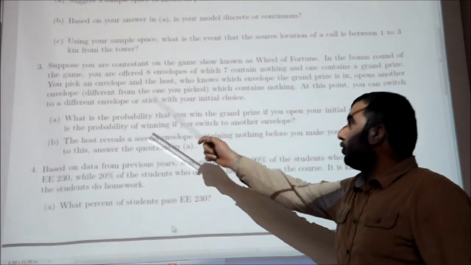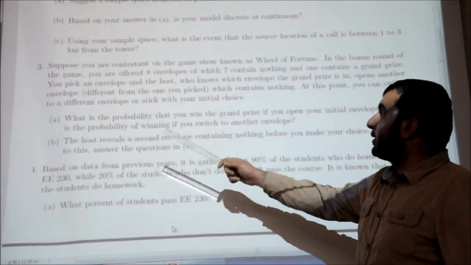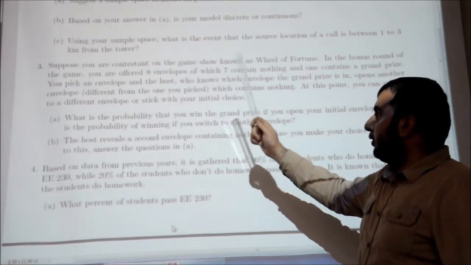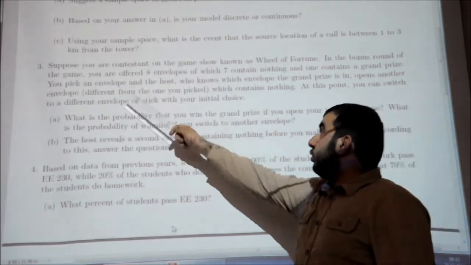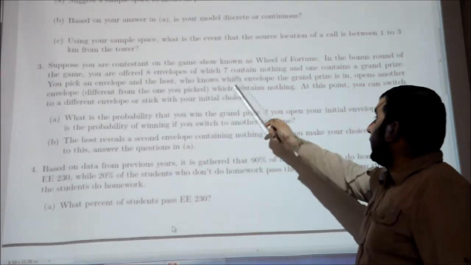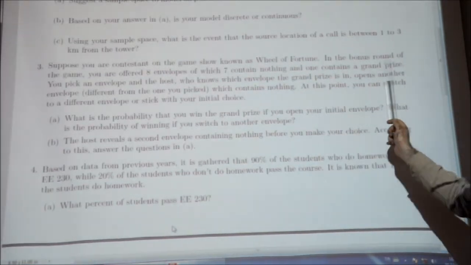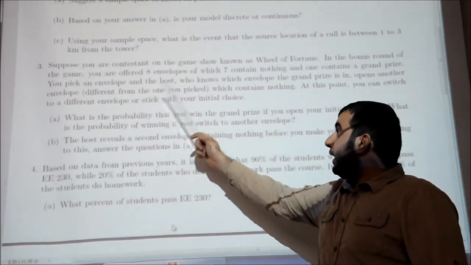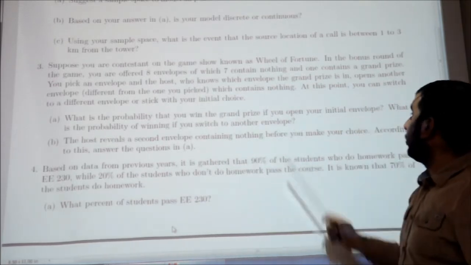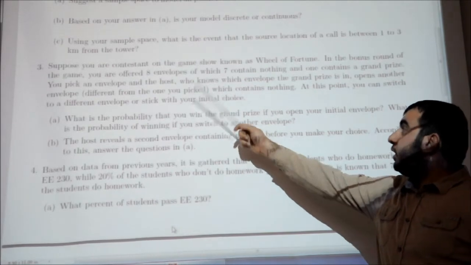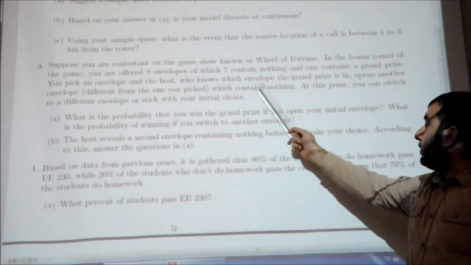After this conceptual question, let's move on with the third question. In this question, suppose you are a contestant, and in the game you are offered 8 envelopes of which 7 contain nothing and only 1 contains a grand prize. You pick an envelope, and the host, who knows which envelope the grand prize is in, opens another envelope, different from the one you picked, which contains nothing.